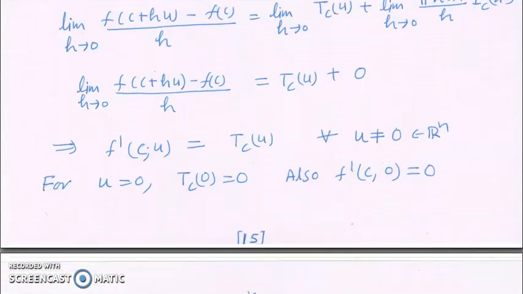So what does it mean? If the total derivative exists at a point, then all the directional derivatives at that point exist, and the value of the directional derivative in a particular direction u is the same as the image of that direction under the linear transformation Tc.